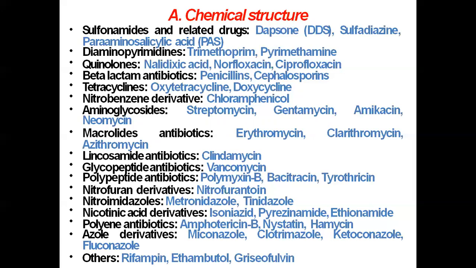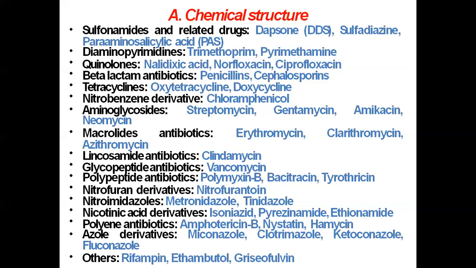Then tetracyclines like oxytetracycline, doxycycline. Then nitrobenzene derivatives, that is chloramphenicol. Then comes aminoglycosides. The drugs included in this group are streptomycin, gentamicin, amikacin, and neomycin.